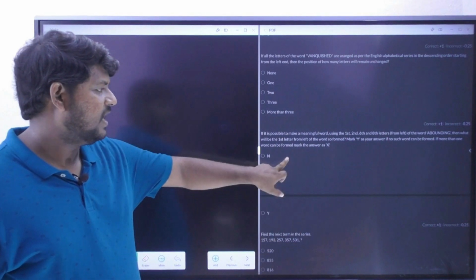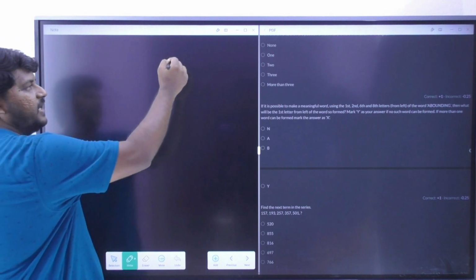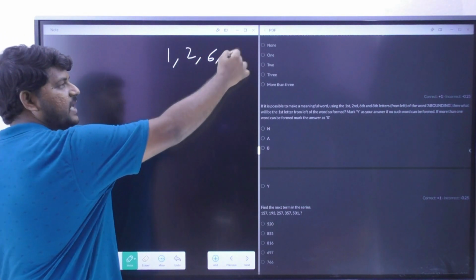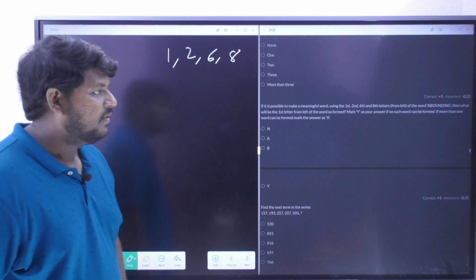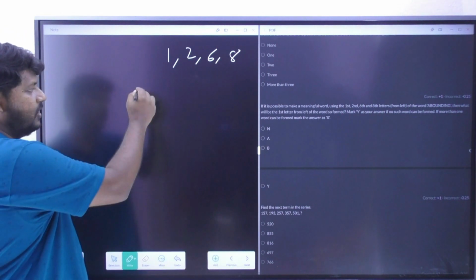What's the next question? If it is possible to make a meaningful word using 1, 2, 6, 8, we need to write down from left to right of the word ABOUNDING.